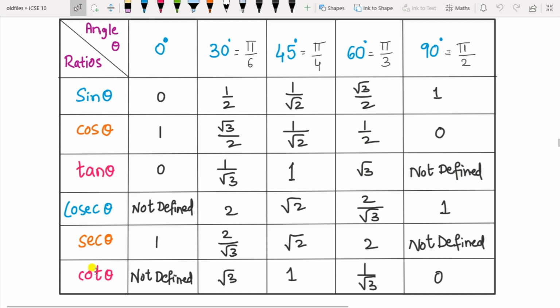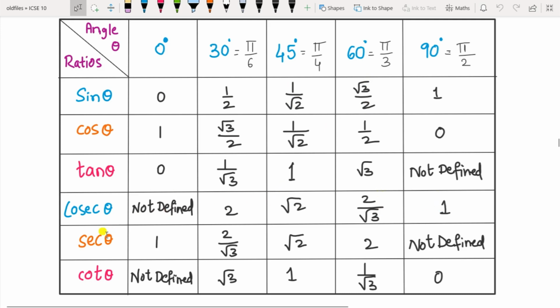Now these remaining 3 tables are the inverse of the first 3. So cosec is the inverse of sine. Inverse of sine means, now here it is 0 upon 1, so you have to do 1 upon 0. Denominator is 0, so not defined. So this will become 2 upon 1, so 2. This will become root 2 by 1, so root 2. This will become 2 by root 3, and this is 1 by 1 is 1.